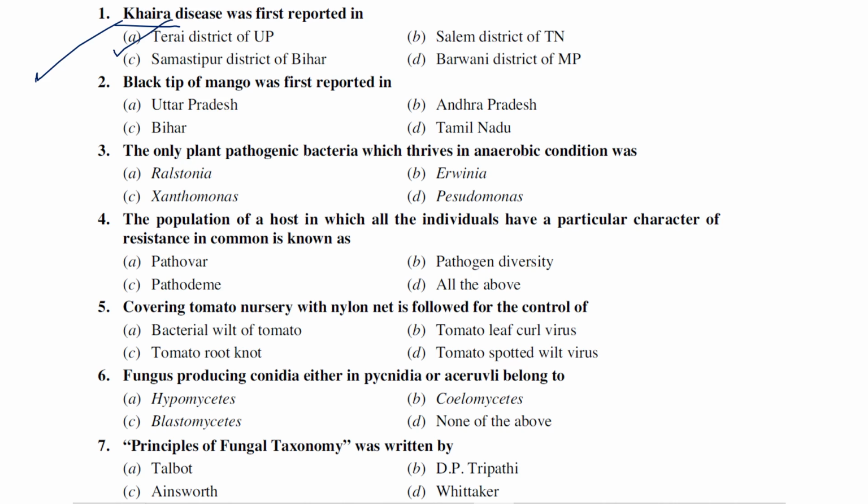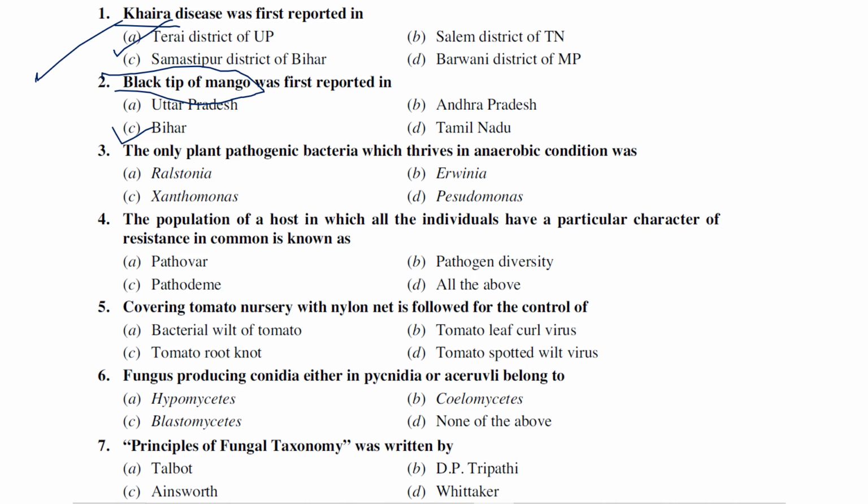Black tip of mango was first reported in: Uttar Pradesh, Andhra Pradesh, Bihar, or Tamil Nadu? This black tip of mango has two reasons: boron deficiency, and sulfur dioxide concentration also leads to this black tip of mango. It was first reported from Bihar. I think R.S. Vasudeva, I'm not sure, probably R.S. Vasudeva is the person who reported it. I repeat, I'm not sure, but it was reported from Bihar only.